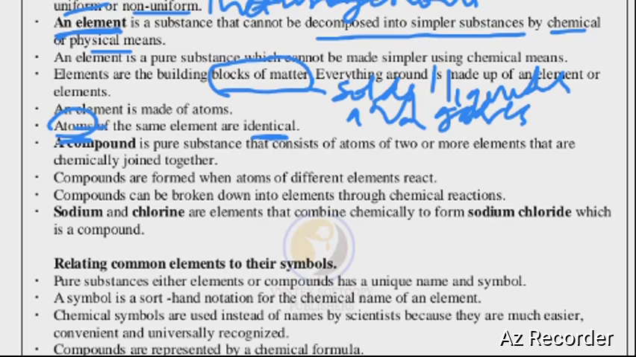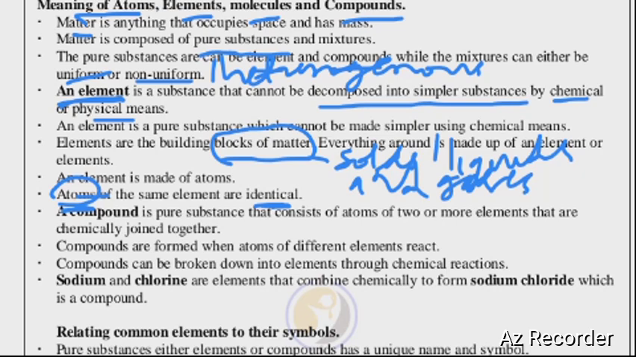So from there, we go to a compound, the definition of a compound. So what is this thing called a compound? It's a pure substance that consists of atoms of two or more elements that are chemically combined. So when you take two or more elements and we put them together, we call it a compound. Any substance that is made up of two or more elements chemically combined, we call it a compound. Compounds are formed when atoms of different elements react. So when we react different elements, we form a compound.